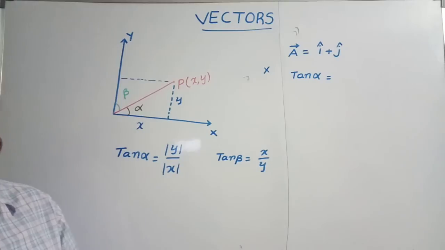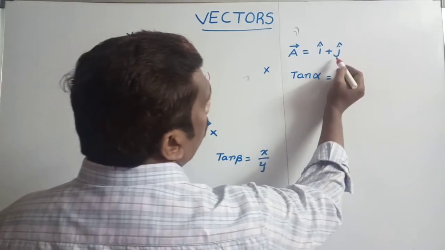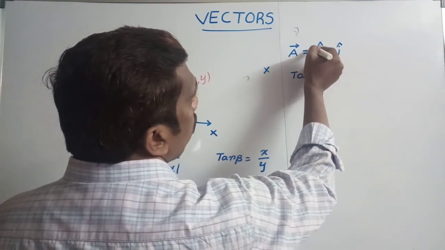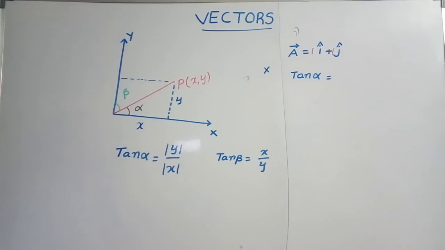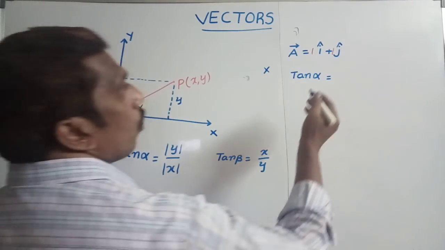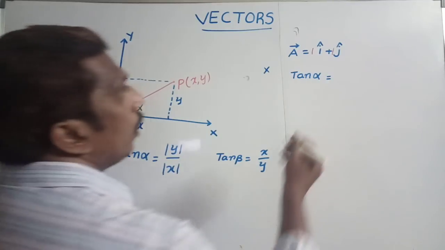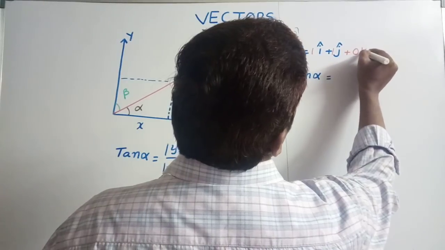What is the y coordinate value here? It is equal to 1, and the x coordinate value is also equal to 1. But what about the z coordinate? The z component is not there, which means we write plus 0 times k cap.